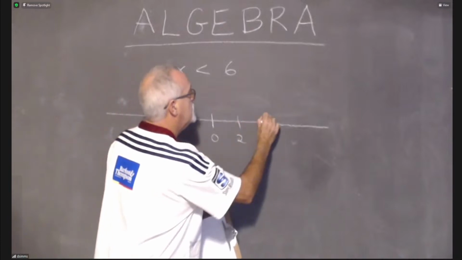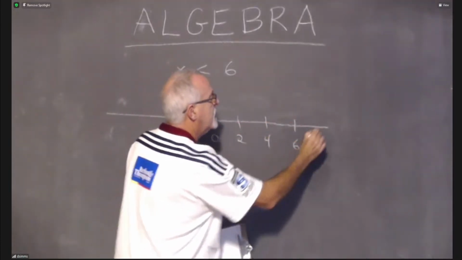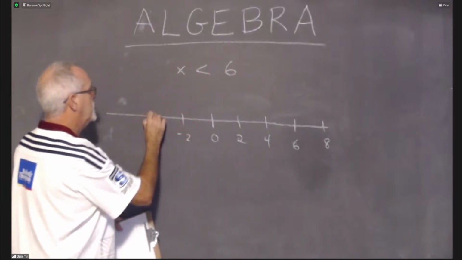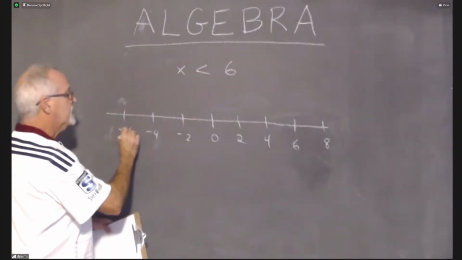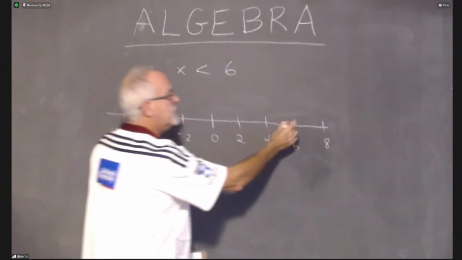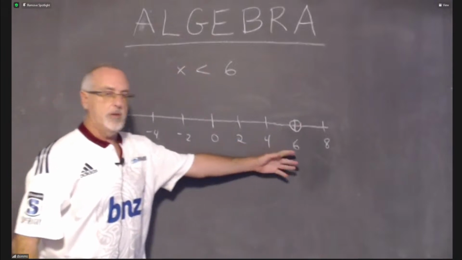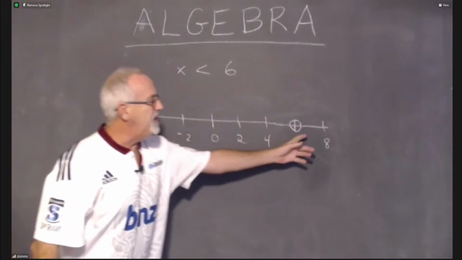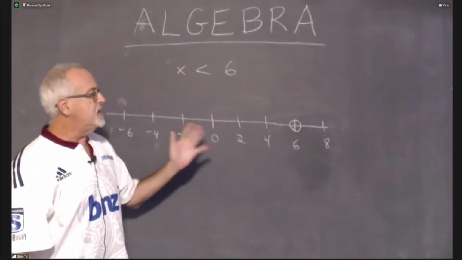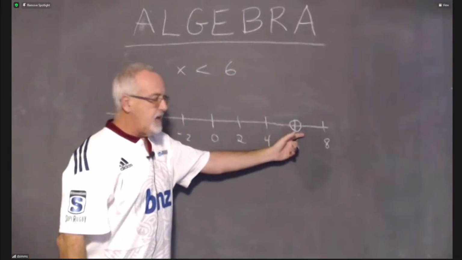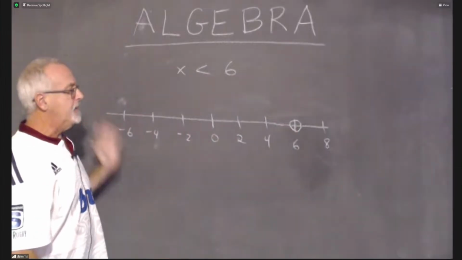So I'm showing 2, 4, 6. I think I want to show 8. I'm showing -2, -4, -6. I have enough. The 6 is the important number. So I have to make sure, even though I went up by even numbers, if I had a 7 there, that would be a little awkward. It would be hard to show. So I would want to make sure the number that I'm actually dealing with in my inequality is one of the numbers that show in my scaling.